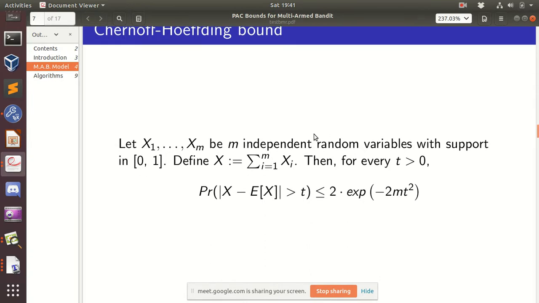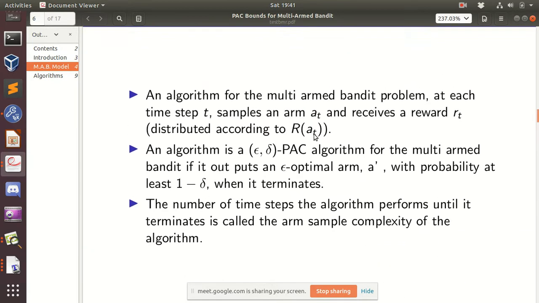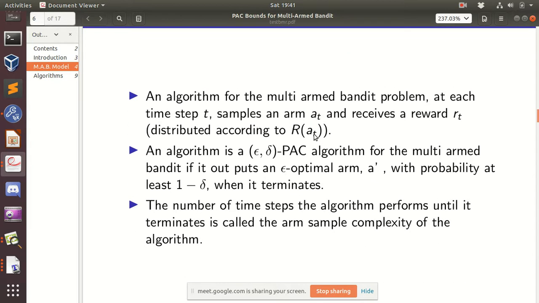So these are some... Sorry, just one question. So R star is not known. Yeah, R star is not known. Nothing is known about the arms. We just have to sample them, and based on the output which we are getting, we have to decide what we want to do.